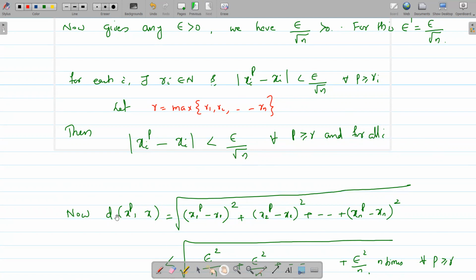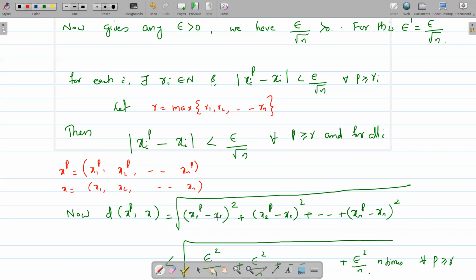Now we find d(xp, x). Here xp is the pth term of the given sequence. The pth term is an n-tuple, that is (x_1p, x_2p, etc., x_np), and our x is (x1, x2, etc., xn). Then apply the definition of d, that is the square root of (x_1p minus x1) the whole square plus (x_2p minus x2) the whole square plus etc., plus (x_np minus xn) the whole square.